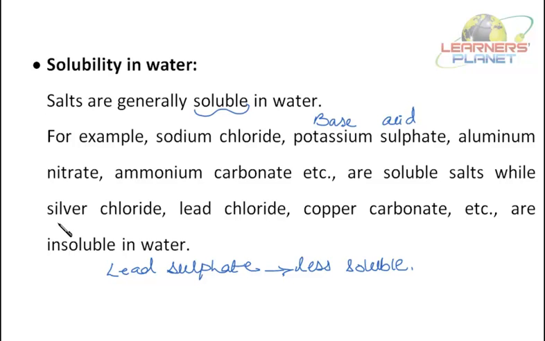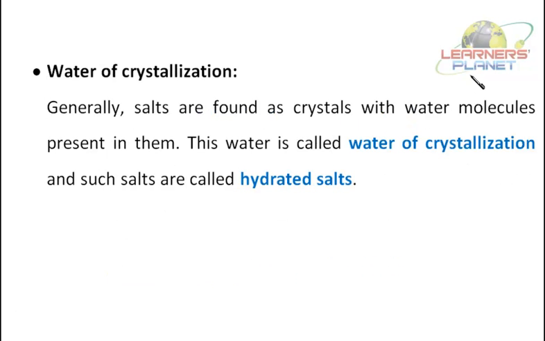While salts like silver chloride, lead chloride, copper carbonate are insoluble. They are generally soluble, but salts like silver chloride, lead chloride, copper carbonate are insoluble. Lead sulfate is least soluble, or soluble but less soluble. So it's not necessary that if it's a salt, it has to be soluble in water. It can be insoluble, less soluble or sparingly soluble. A salt has a high boiling or melting point. So there are soluble salts and insoluble salts.